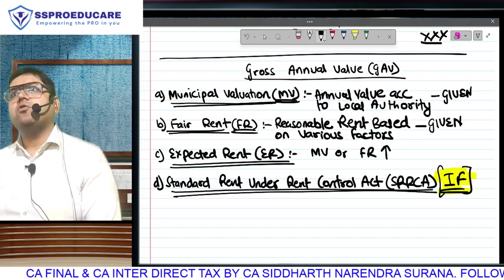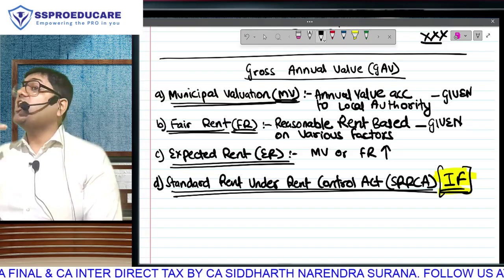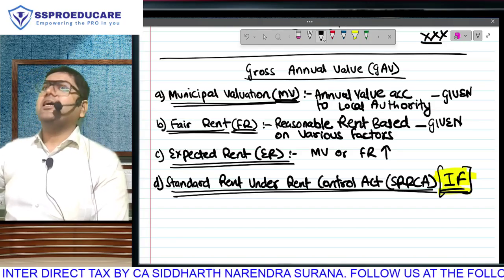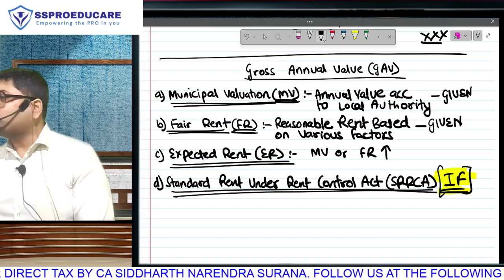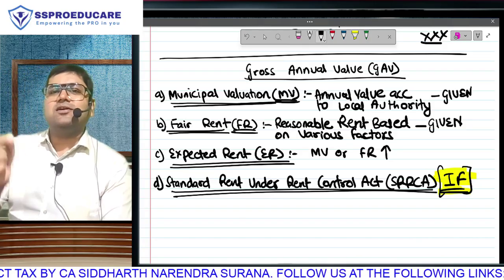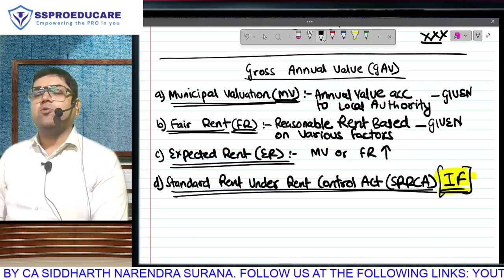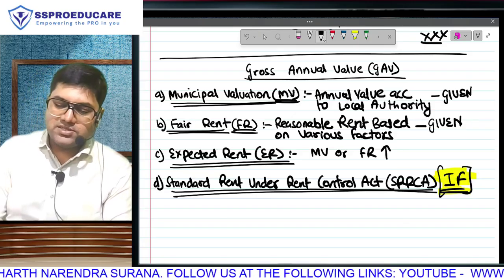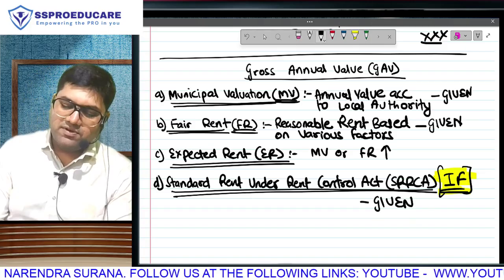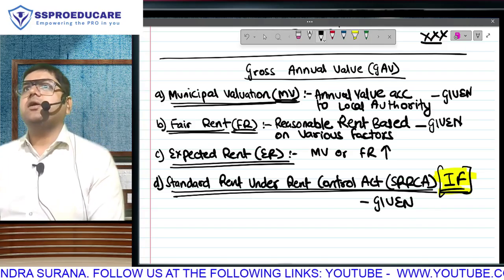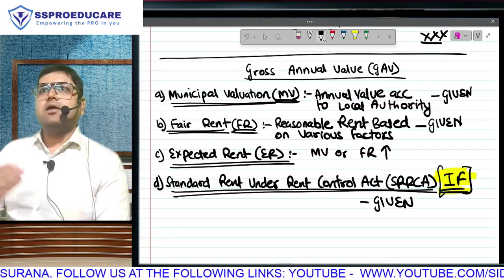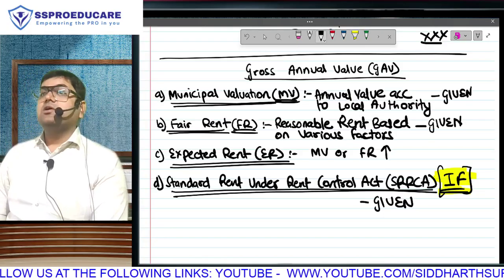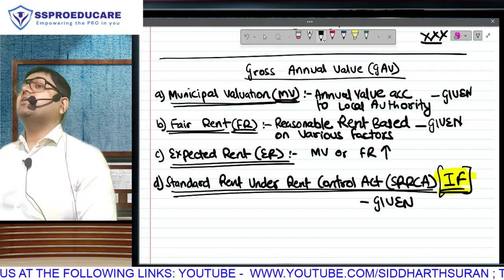We want to bring some laws in favor of tenants, and thus there is an upper limit that you cannot charge more than this. Now think about it. You had very high expectations, but the moment your state brings the rent control act into the picture, do you realize and agree that you have to put a restriction on or stop your expectation? Correct? And thus, first of all, this rent control act amount also is going to be given to you in the question. Obviously, whether your state has it or not, they can't tell you to guess, they have to give you. So if there is a rent control act, they will put it, and what you need to understand is, whatever my expectation, I won't get more than this.